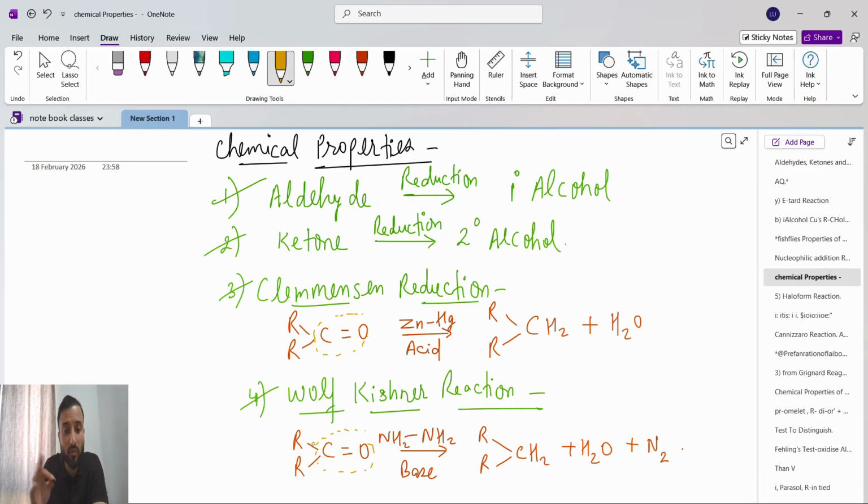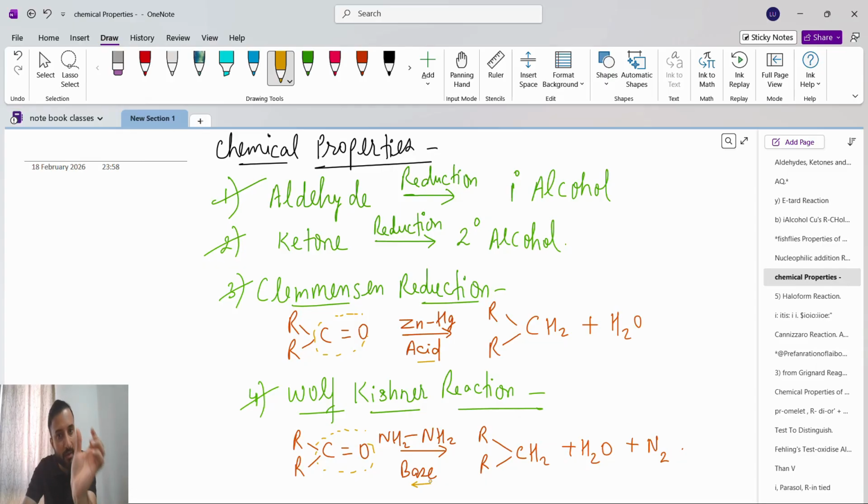Now a very important thing: Clemmensen reduction happens in the presence of acid, while Wolff-Kishner reaction happens in the presence of base. This is the difference. The reactant for both is C=O connected with R and R.